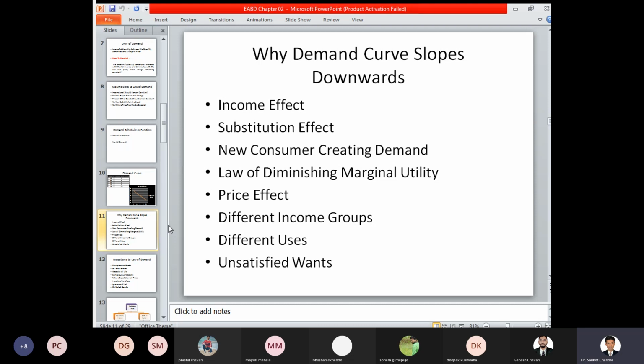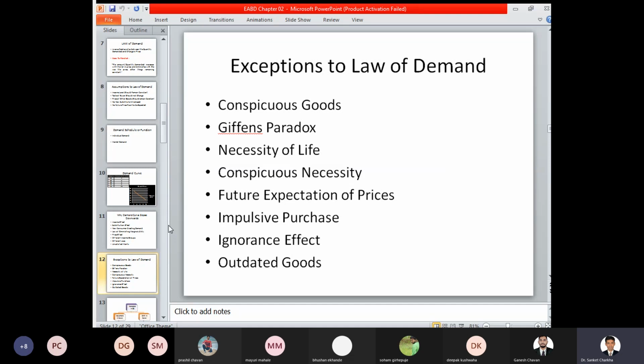Why does the demand curve slope downward? We have seen various effects explaining why the demand curve slopes downward: the income effect, substitution effect, new consumers creating demand, the law of diminishing marginal utility, price effect, different income groups, different uses, and unsatisfied wants. Due to these factors, the demand curve is always sloping downward.